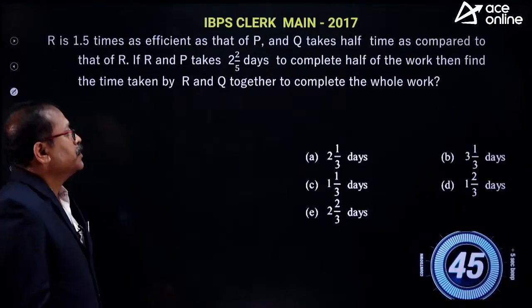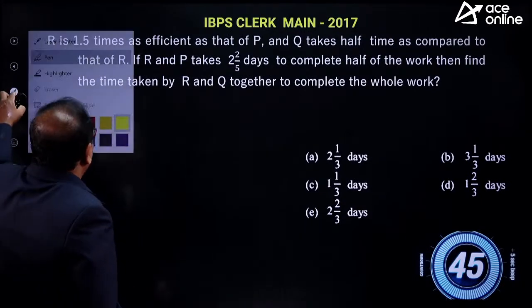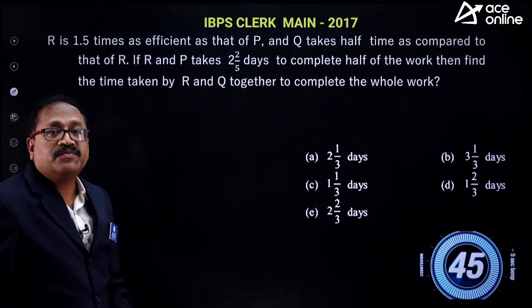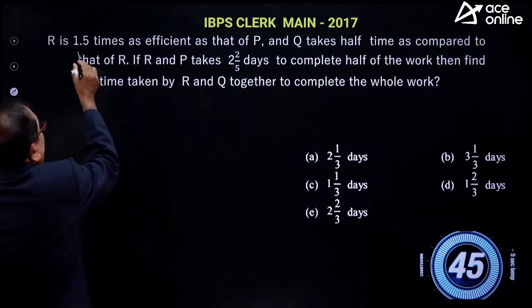Let's move on. This is the question here. I'll read the question, then I will give 45 seconds to you.